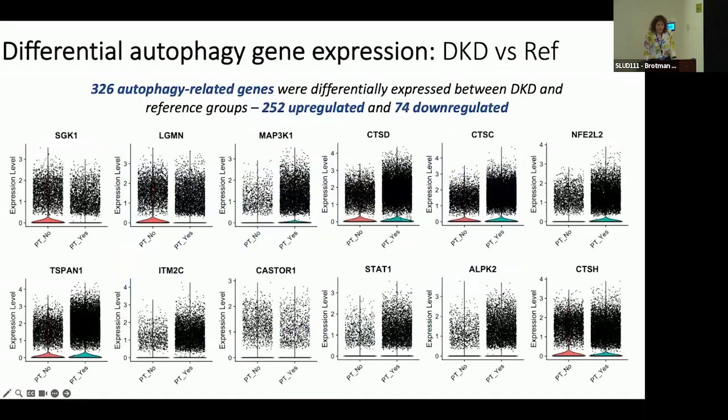So now looking at our gene expression. Comparing people with diabetes and chronic kidney disease to our controls without diabetes or chronic kidney disease, there was differential expression of 326 of my 604 autophagy-related genes. 252 of these were upregulated, and 74 were downregulated compared to controls. And so you can imagine that going through each of these and matching these to where they're involved in autophagy is the next step for me.